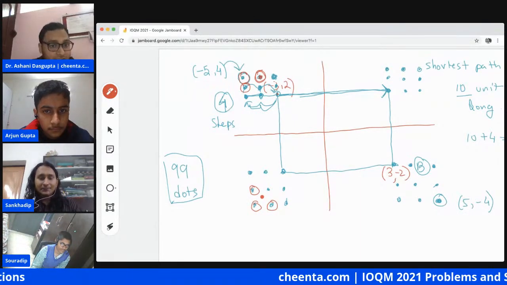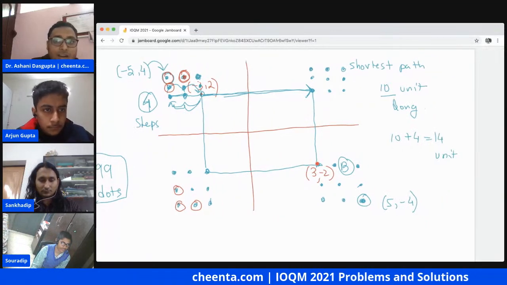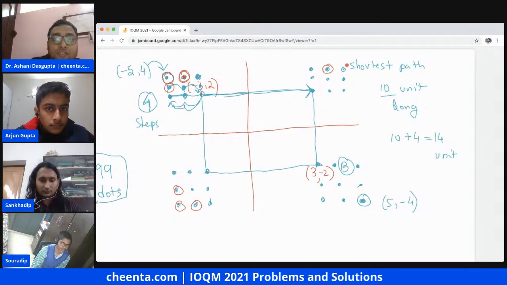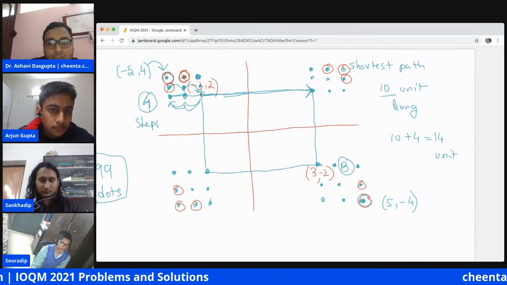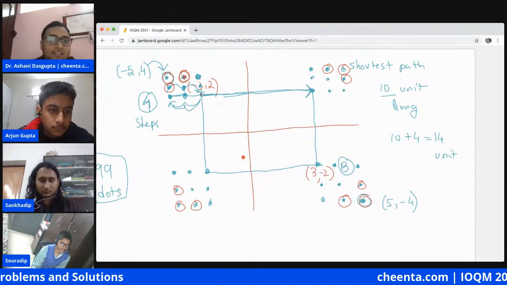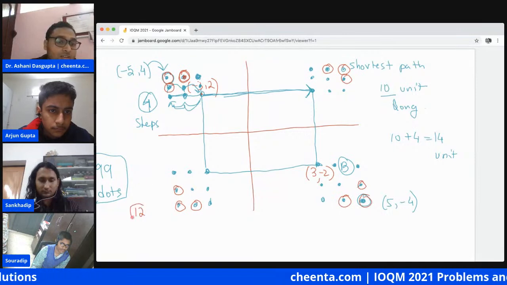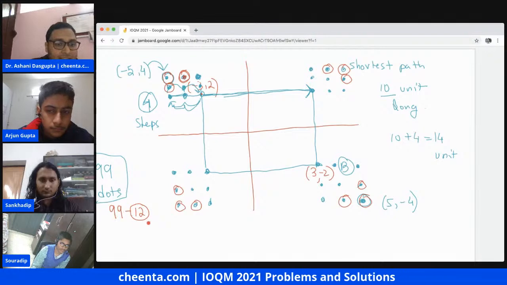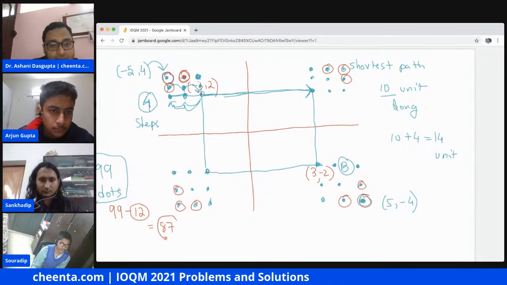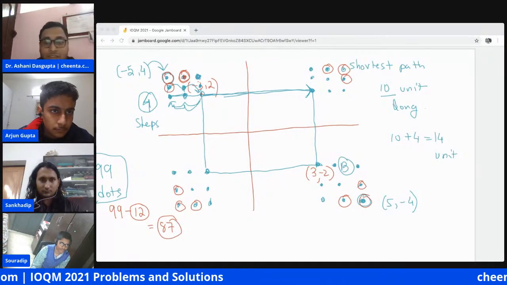Because once we go there, the length of the path becomes more than 14. So from each corner, we cannot go to these 3 points. So there are 12 points which we cannot go to from these 99 points. So subtract that to get 87 as the final answer. Okay, so that's what we have.